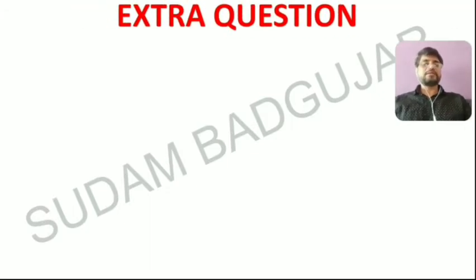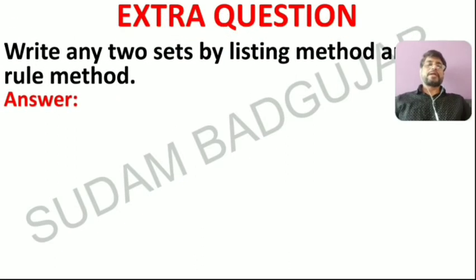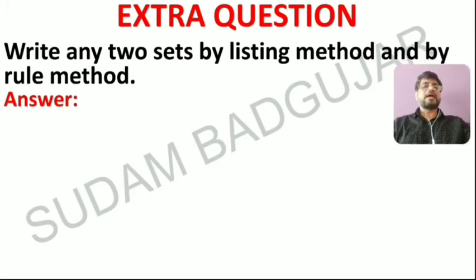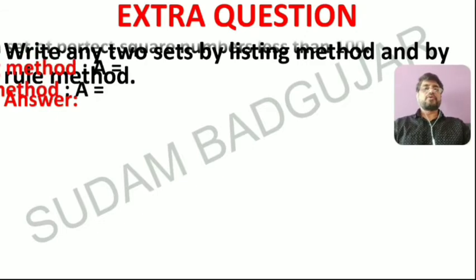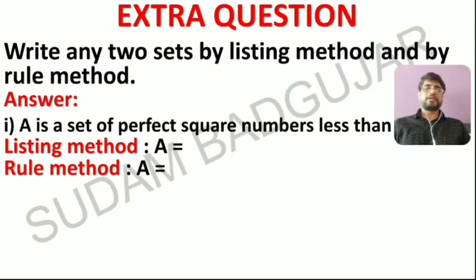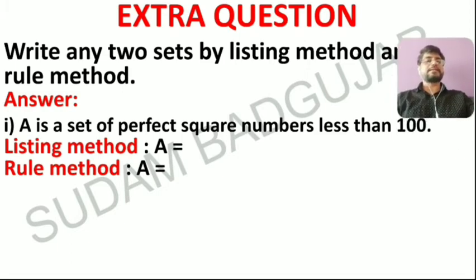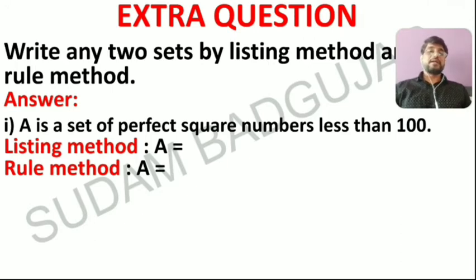Now extra questions of the same type for practice, for assignment. Write any two sets by listing method and by rule method. Now you have to write the answer here. The given question is: set A is a set of perfect square numbers less than 100. You have to make a list form and write in rule form. List form means just put the numbers with commas and complete the curly bracket.